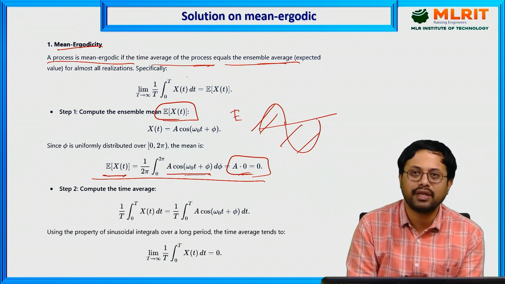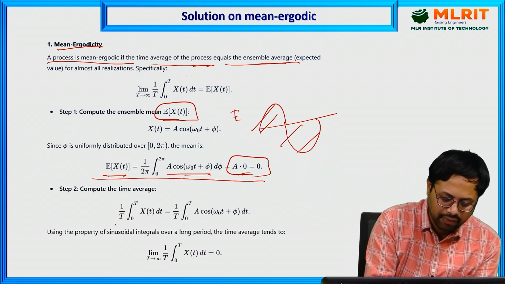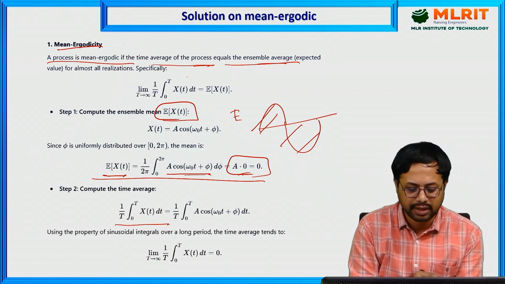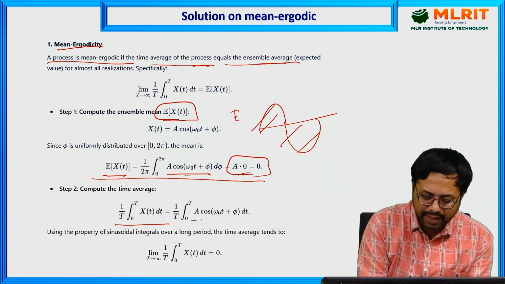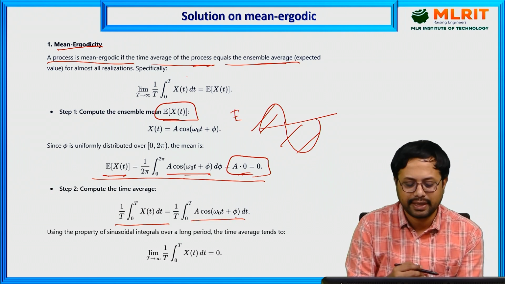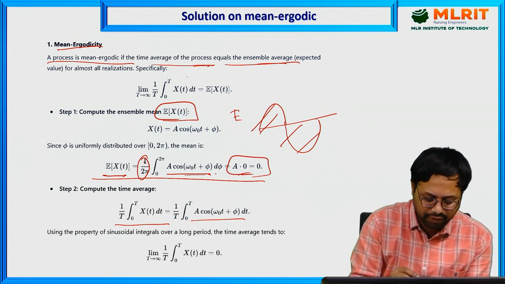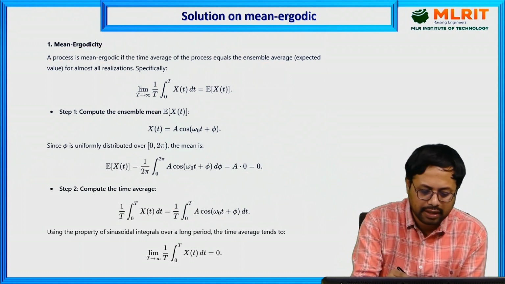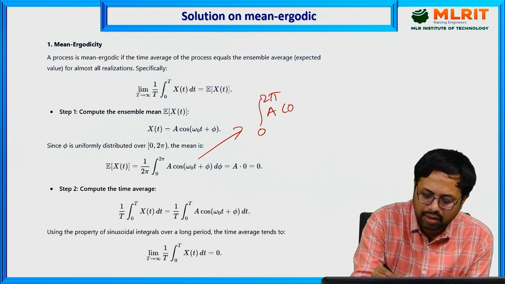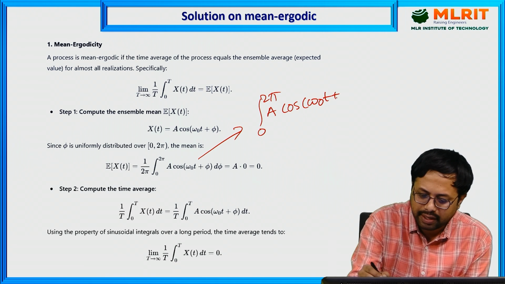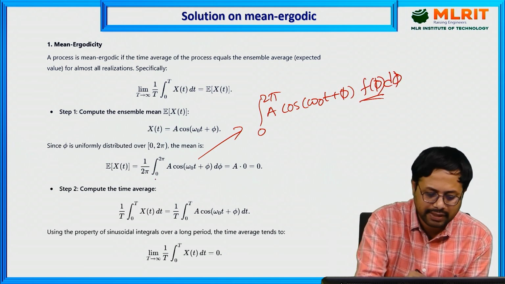Now we have to check whether the time average is also 0 or not. We have to check it based on the condition. Whatever condition you are having, this is a positive interval. Based on that condition, you apply 0 to T, or the time period, considering the 0 to 2 pi cycle of that particular interval. Here, 1 by 2 pi represents f of theta. Here the condition is 0 to 2 pi, A cos of omega naught t plus phi, f of phi d phi.